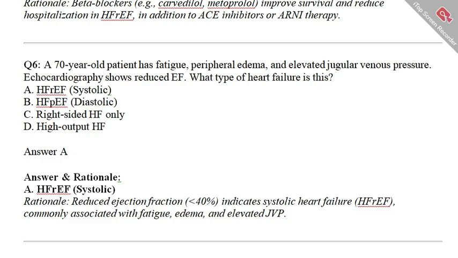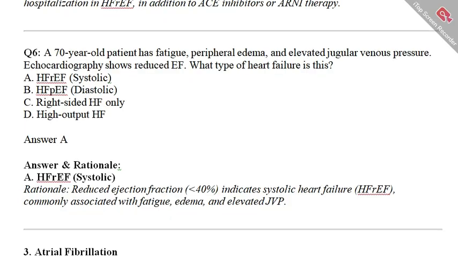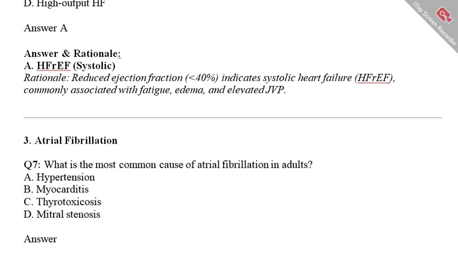Let's move to a series of questions, starting with question number 7, in a new topic, which is atrial fibrillation. All the questions you will see now are related to atrial fibrillation. Question number 7: what is the most common cause of atrial fibrillation in adults? Option A, hypertension. Option B, myocarditis. Option C, thyrotoxicosis. Option D, mitral stenosis. We pause the video for 5 seconds, select your best option, and we will compare that with the correct answer.